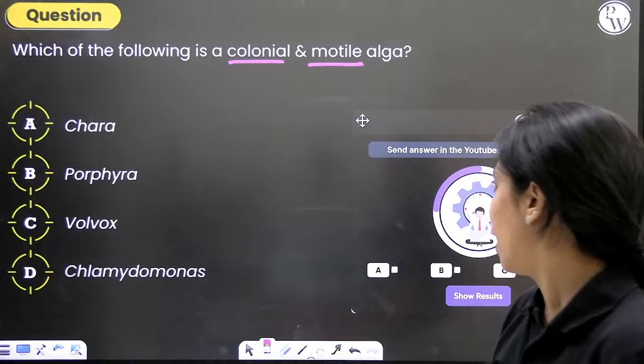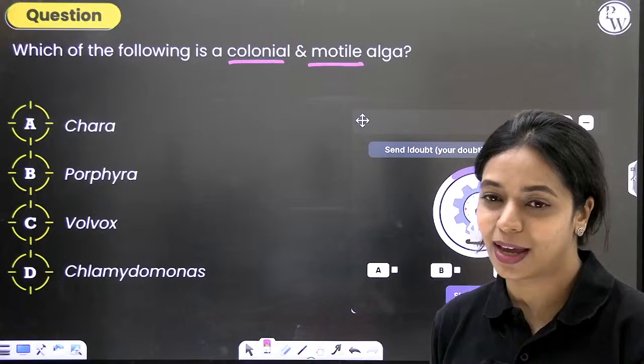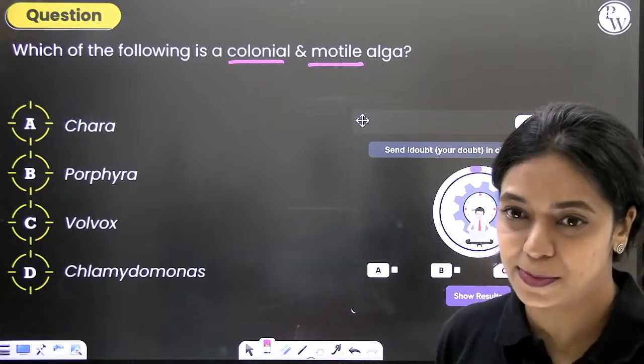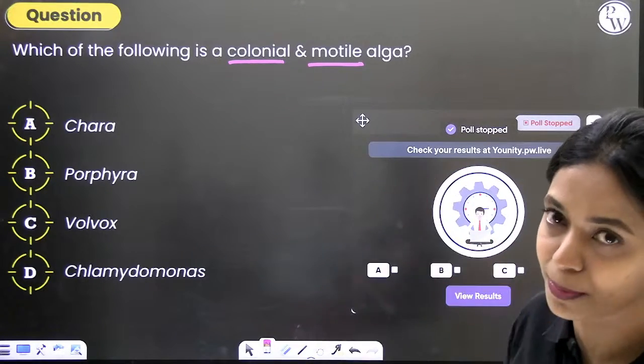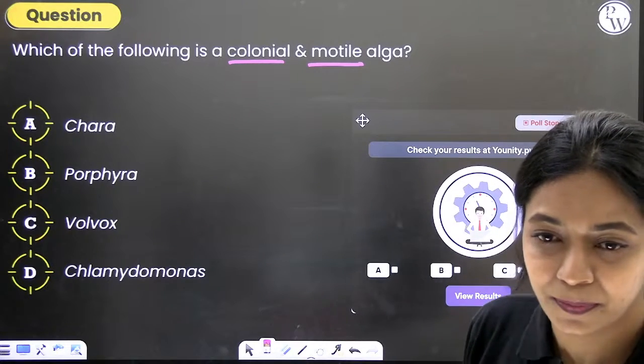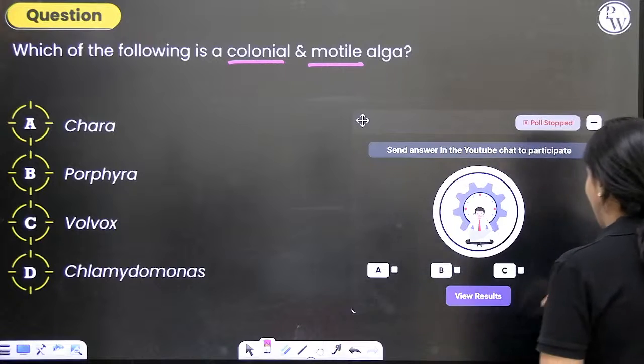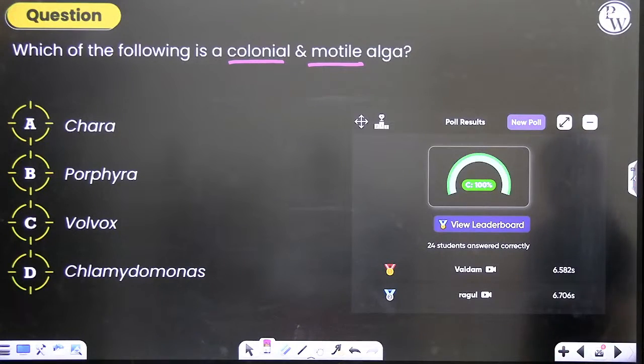Many of you are answering as C. Sujal, if you say 3 and 4, it will not pick it up. You should say A, B, C, D. Whatever options are displayed there, you should use the same. Otherwise, it will not appear in the poll here. Okay, so the correct answer to this question, as the majority of you are saying, is C.